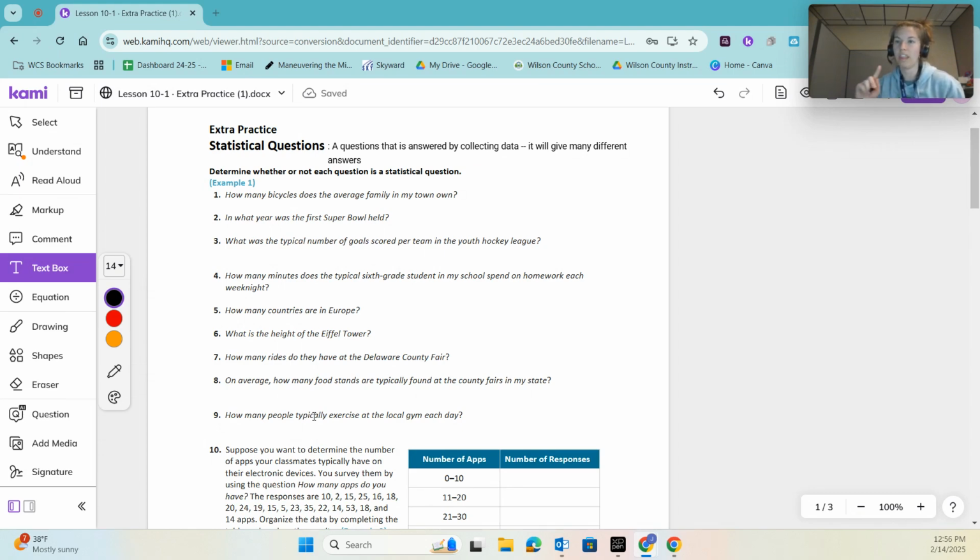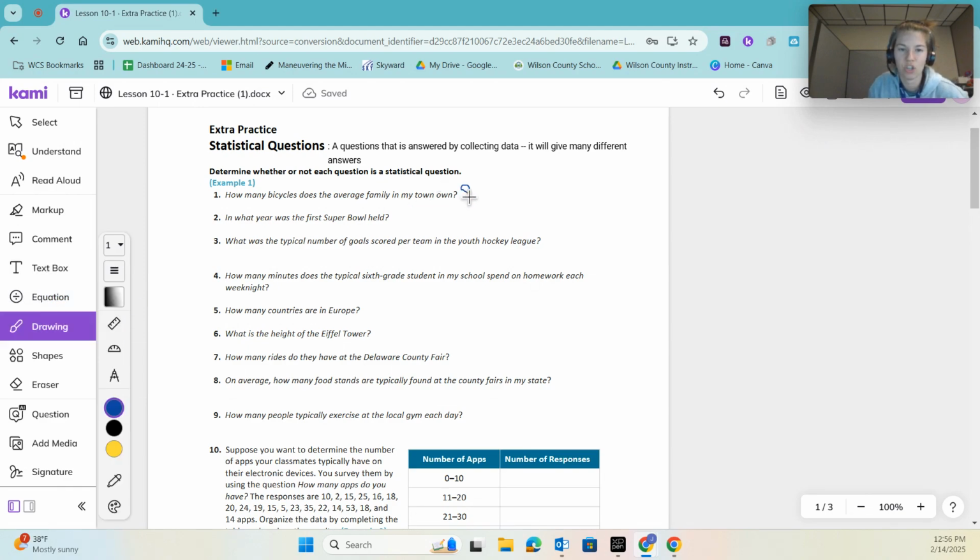If we're talking about one thing that will give us one number answer, then that is not statistical. But if it's going to look at a lot of different people and give us lots of different data or information, then that is statistical. So, how many bicycles does the average family own in my town? There are lots of families, so we're looking at the bicycles from lots of different people across an area. That is a statistical question.